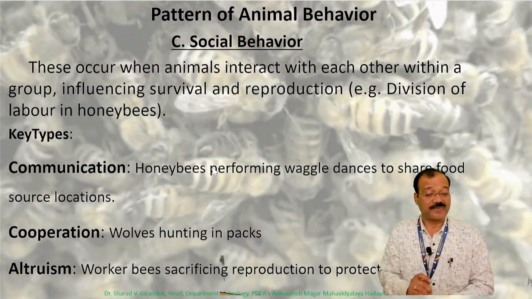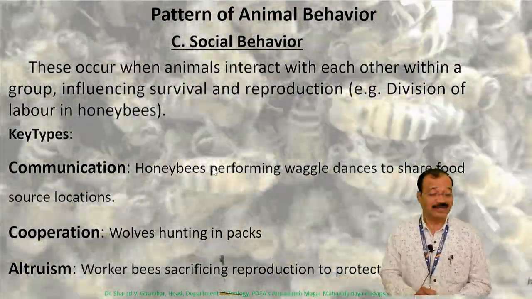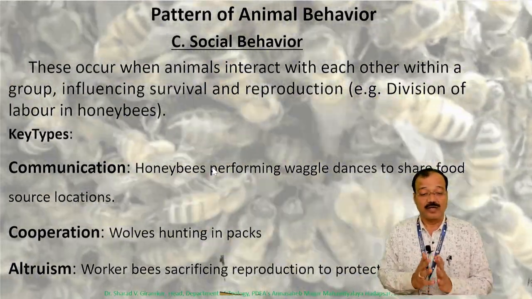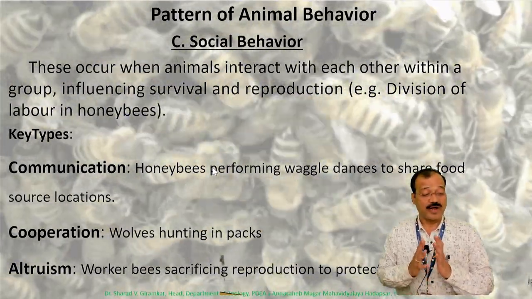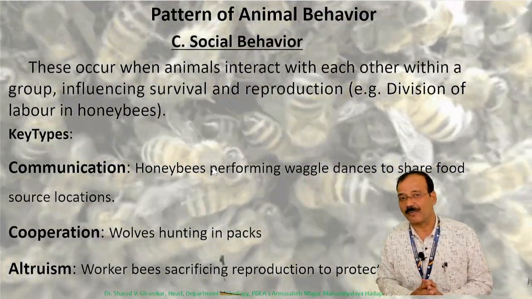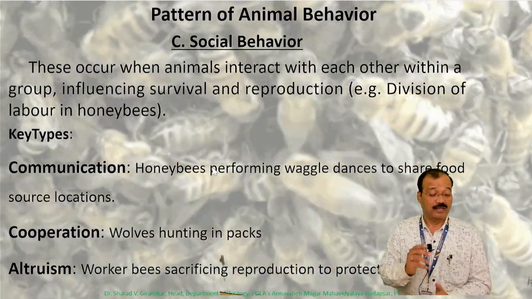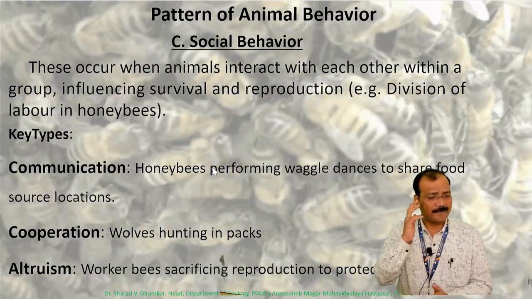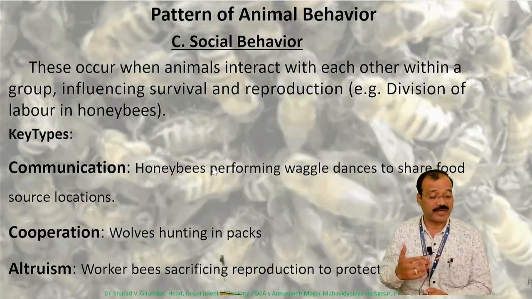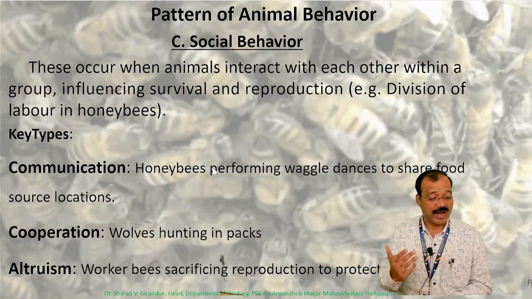The next type is social behavior. These occur when animals interact with each other within a group, influencing survival and reproduction. For example, division of labor in the honeybee. Types of social behavior include communication behavior and cooperative behavior.